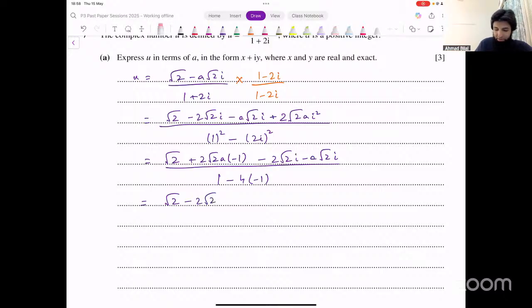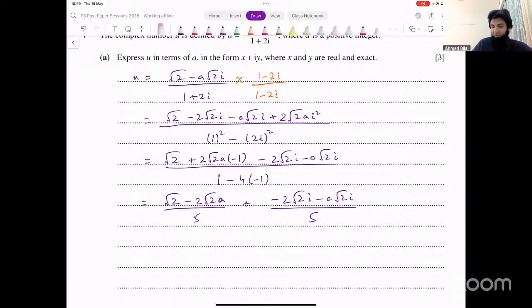There's a minus there, sorry. Under root 2 minus 2 under root 2a divided by 5. That's the real part. Plus the imaginary part. You can take minus common if you want, or just leave it as it is. That's your choice. It doesn't matter. Minus 2 under root 2 iota minus a under root 2 iota whole divided by 5.